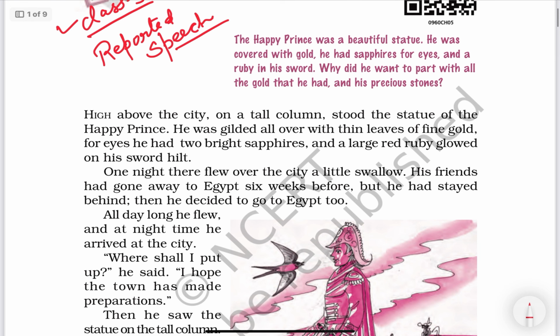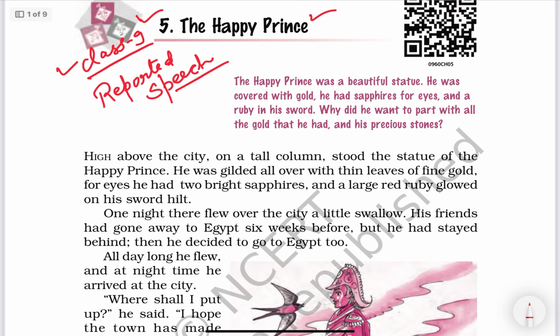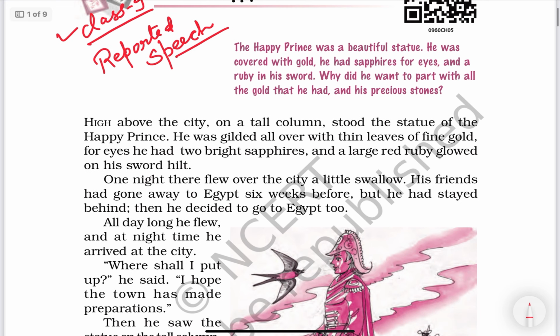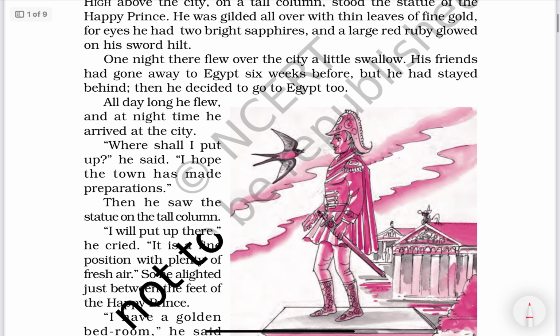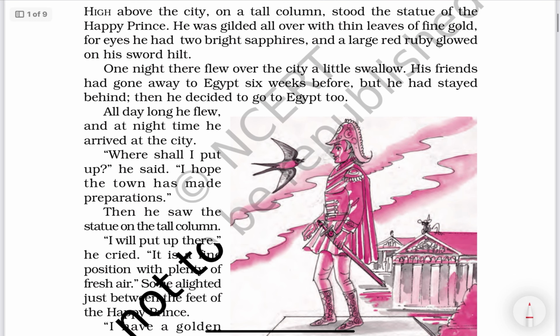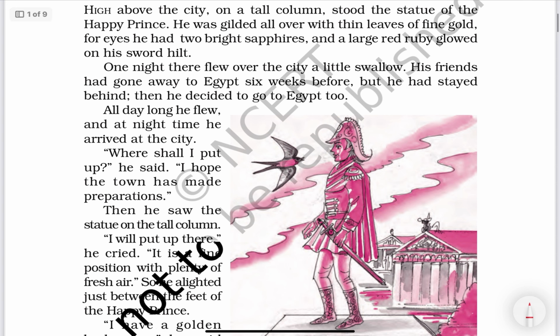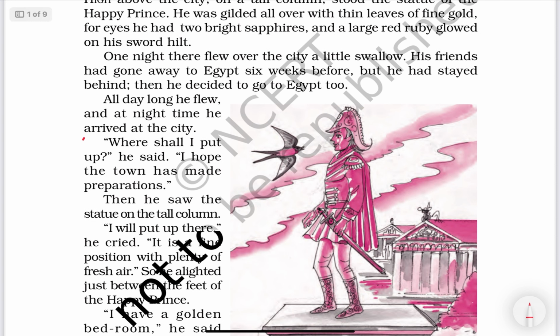So this is the story. I'm not going to tell you the story because I'm not going to read this chapter. This video is not the explanation of this chapter, but this is to practice reported speech with the help of this story. Suppose you are reading this chapter or a teacher is teaching this chapter, then we can use these dialogues to practice reported speech.